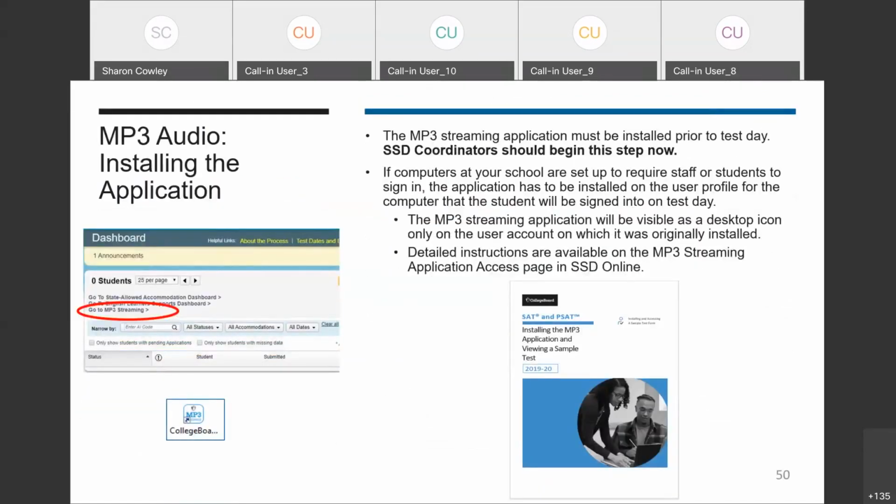As the first step, which can be started now, the MP3 streaming application must be installed prior to test day. If computers at your school are set up to require staff or students to sign in, the application needs to be installed on a user profile for the computer that the student will be signed into on test day. The MP3 streaming application will only be visible as a desktop icon on the user account it was originally installed on. Detailed instructions are available on the MP3 streaming application access page in SSD Online. If you tested students in the fall using the new streaming application, you've already completed this step to download the application on those computers.